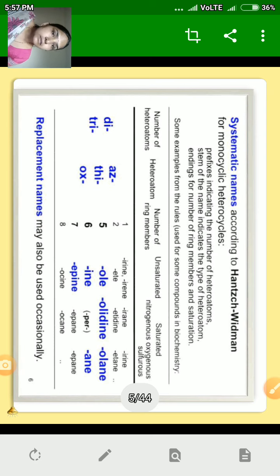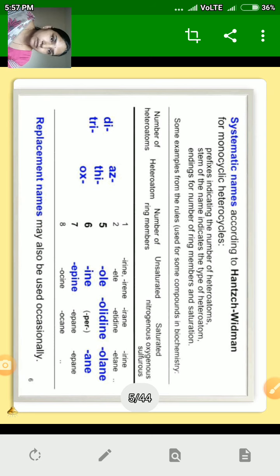If 3 members are present in the ring, then the suffix used is irine. If 4 members are present, then the suffix is ete. If 5 members are present in the ring, then the suffix used is ole.